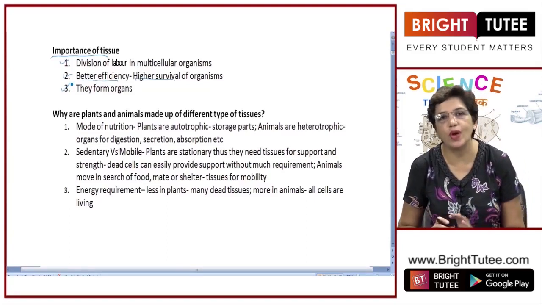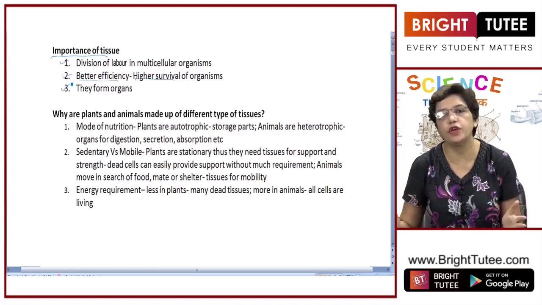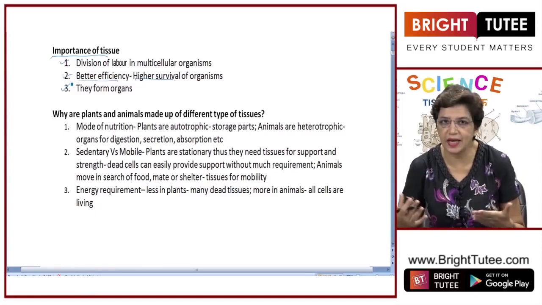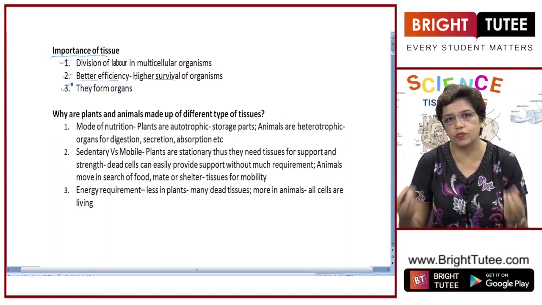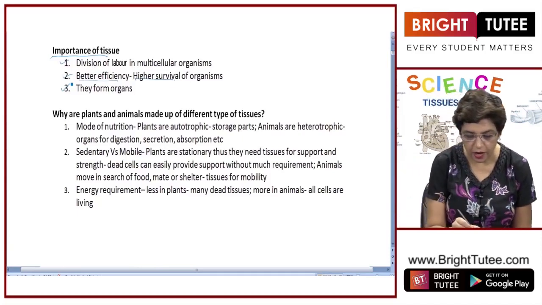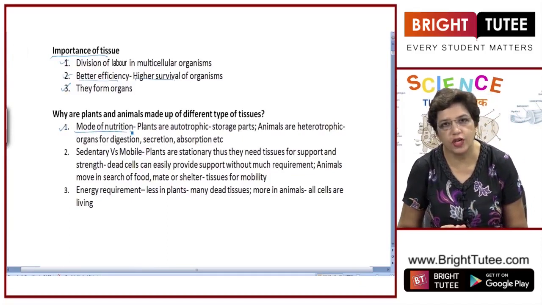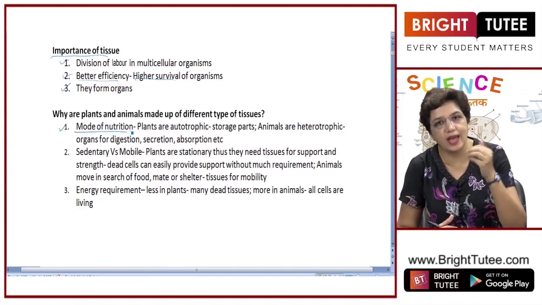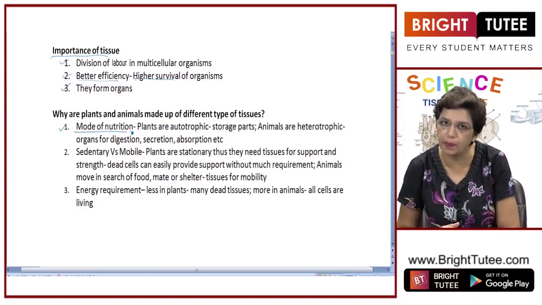The next topic. Actually, the tissues can be divided into two broad categories, plant tissues and animal tissues, which are quite different from each other. So the question arises, why do plants and animals need different kinds of tissues? What is the need? What is the main difference in their characteristics because of which the tissues are different? So let's understand first the reasons behind it. First is the mode of nutrition. As you know, plants are autotrophic, they make their own food. So first of all, tissues are required which can carry out photosynthesis, and tissues are required which will store the excess food which is prepared.